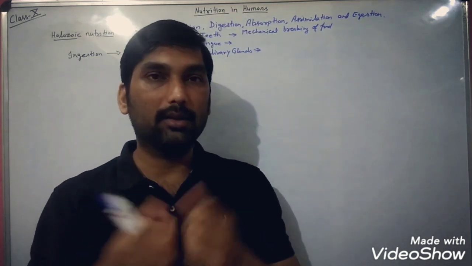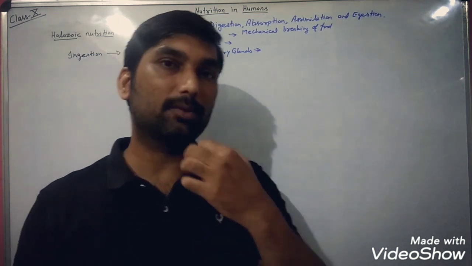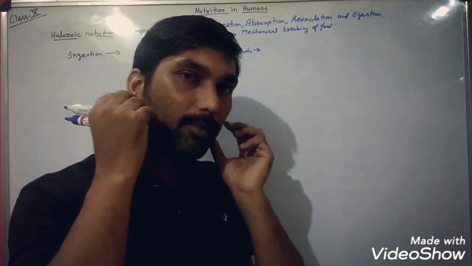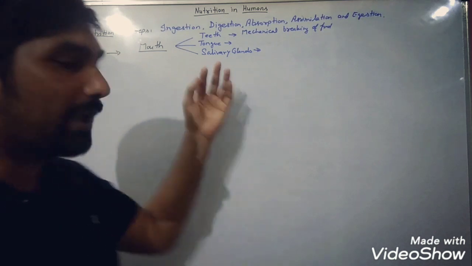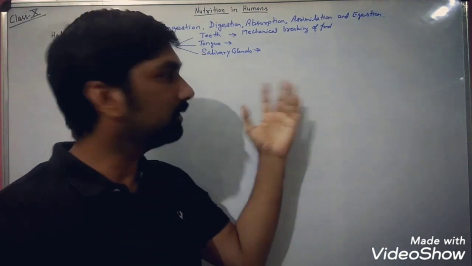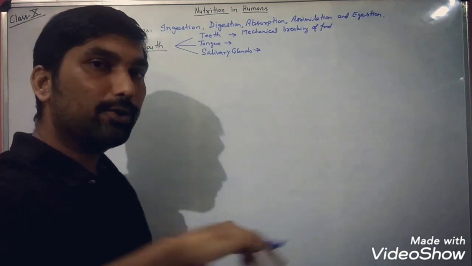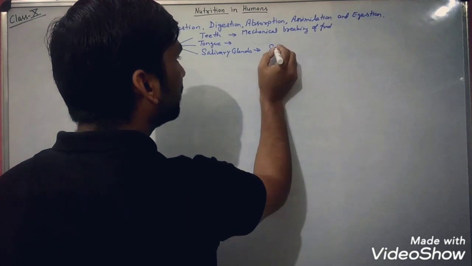And one more is known as sublingual. Lingual means tongue, so below the tongue. Three types of salivary glands are there: parotid, sublingual, and submandibular. And these salivary glands release a digestive juice that is known as saliva.